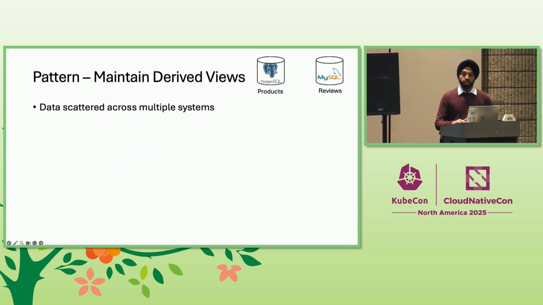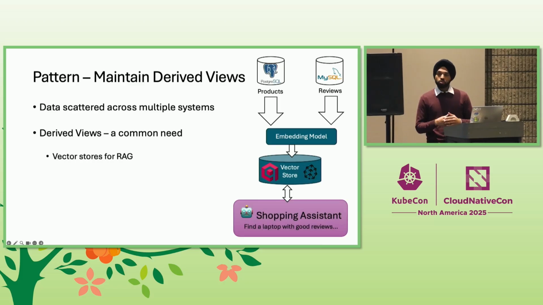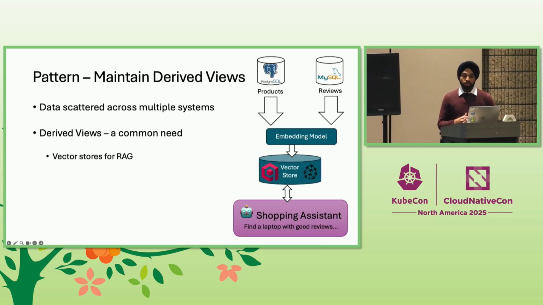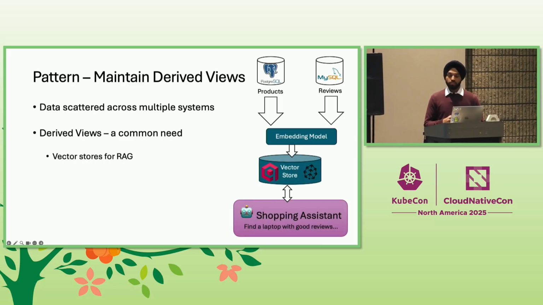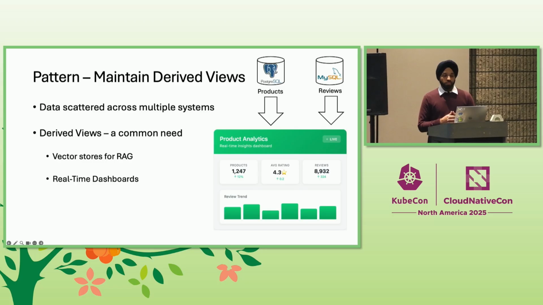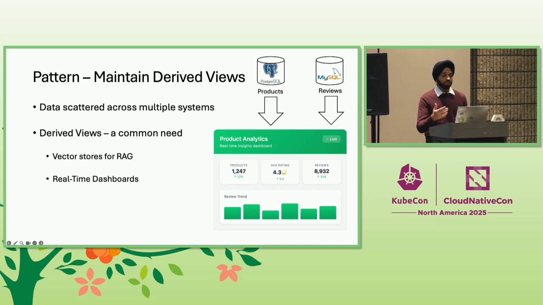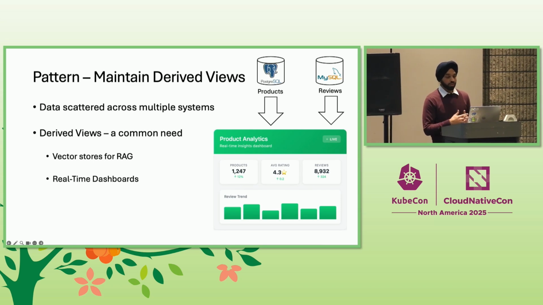Now, we often have data scattered across multiple systems, and we frequently need to create a unified view of that data to power new scenarios. Now, the vector store for RAG is just one example, but Drasi can help you with other derived views as well. For example, what if we wanted to build a real-time web-based dashboard that shows product analytics? For that, we would need to pull data from multiple services, right? So we need data from product microservice, inventory microservice, reviews microservice, etc.